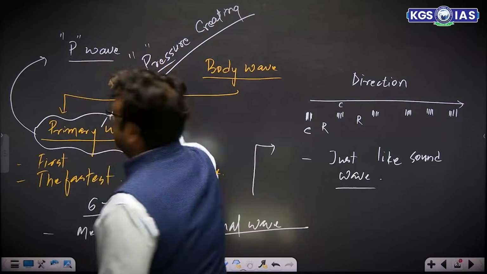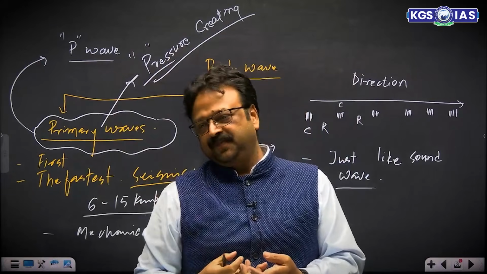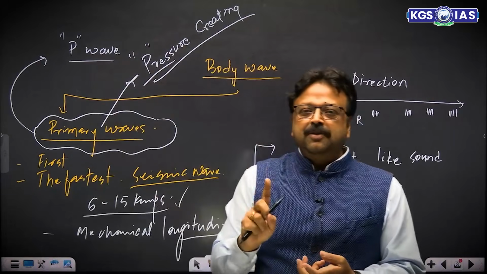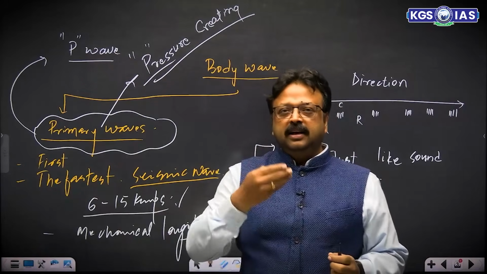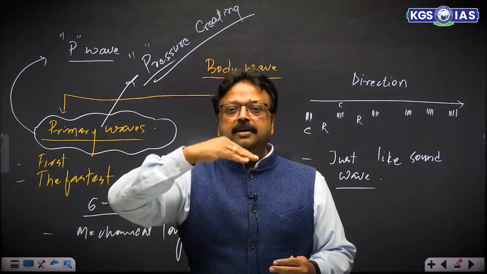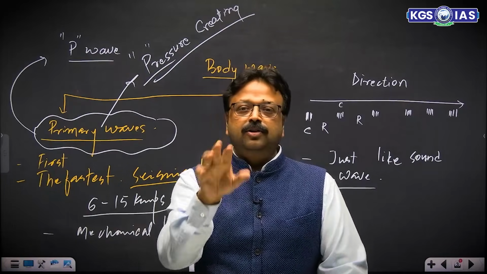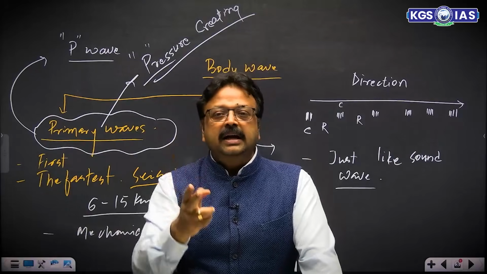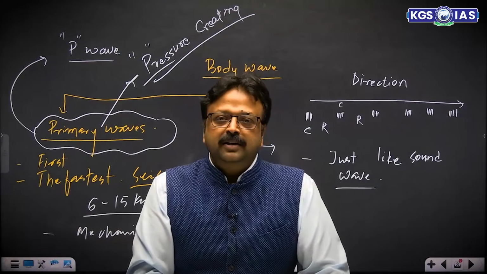That's why, from its intrinsic nature, pressure creating, the P has been taken. Just like right now I'm speaking and you are listening, I'm creating a vibration over here, and this vibration moves and creates pressure on your tympanic membrane, which oscillates and gives the idea of which language I am speaking.